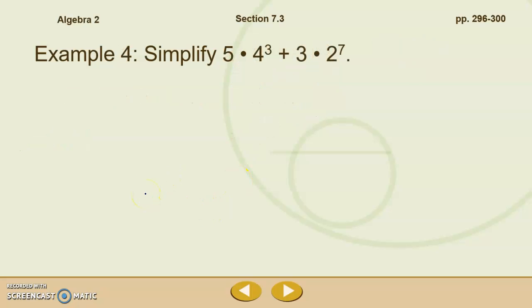Let's try to simplify this. 5 groups of 4 to the 3rd plus 3 groups of 2 to the 7th. The first thing I'm going to do is rewrite that with parentheses. 5 groups of 4 to the 3rd and 3 groups of 2 to the 7th.